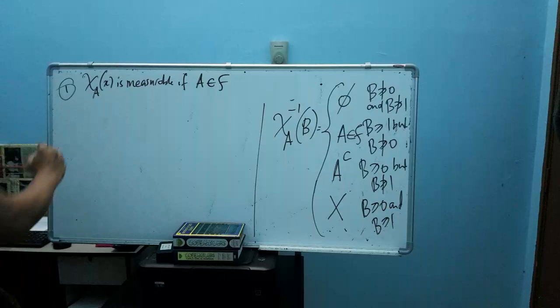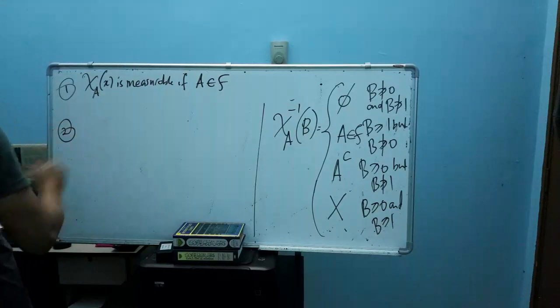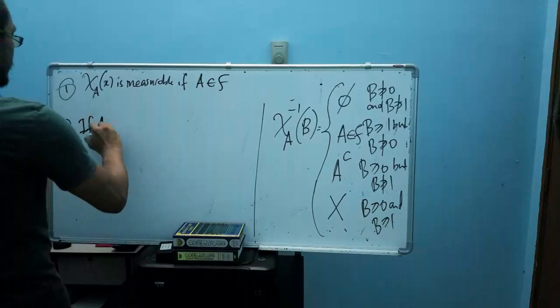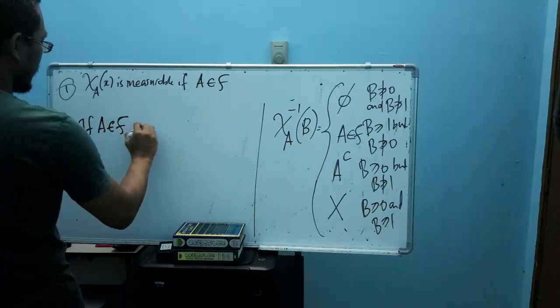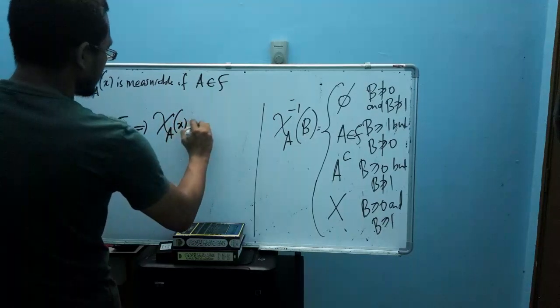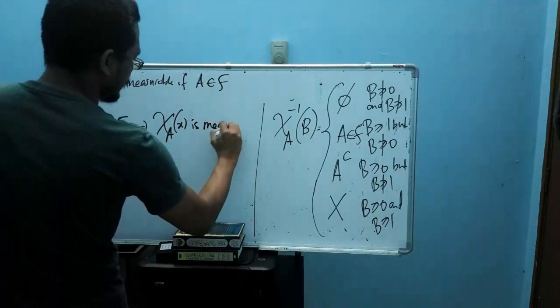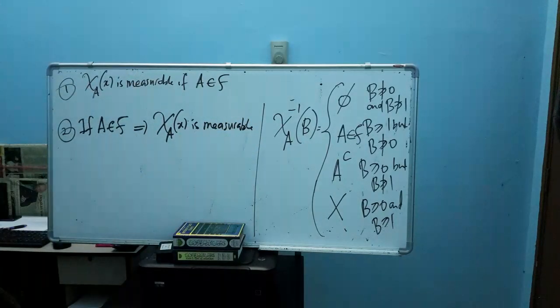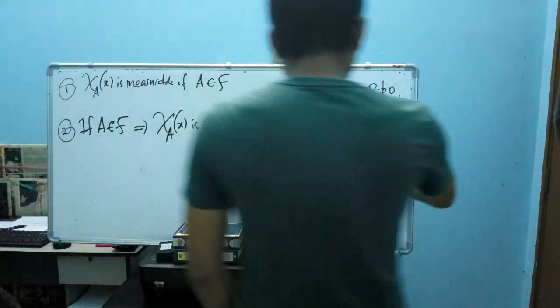Okay, and then the second one. Now we need to show that if my A here is an element of F, then our X here is measurable. Okay, so how to show the second statement here?